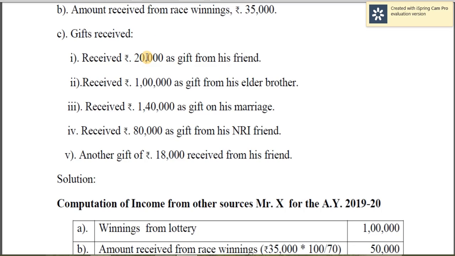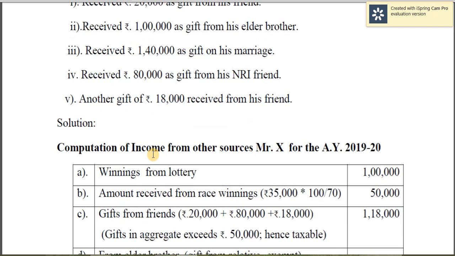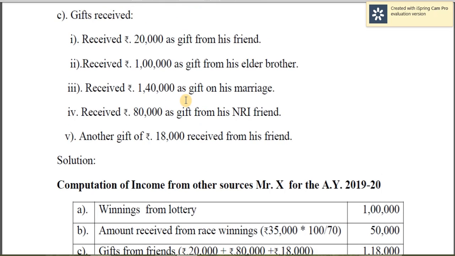So here gift from 20,000, and similarly gift from his NRI friend 18,000. So 18,000 received from his friend. If you take 20,000 individually, that is exempt, but if the total is 50,000 or more in aggregate, that is taxable. Therefore, 20,000, 80,000 and 18,000 together, that will be 1,18,000, that is taxable.